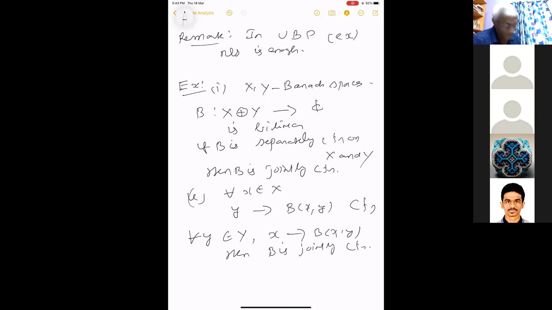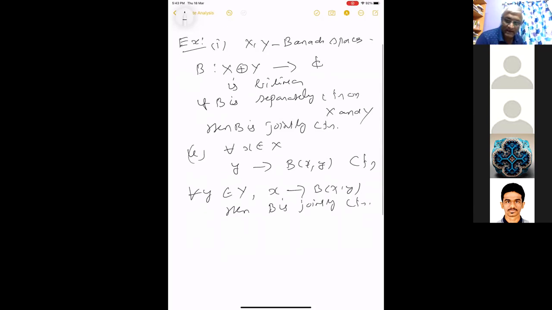It will be separately bounded, so you can. This is a bilinear map. You just have to find that the modulus of B(x, y) is less than or equal to some norm of B times norm x times norm y. This is what you need. You will get such a thing if you just apply the uniform boundedness principle. You will get there. So this is one exercise. It's very easy, so I'm not doing it. I'm just leaving it as an exercise.